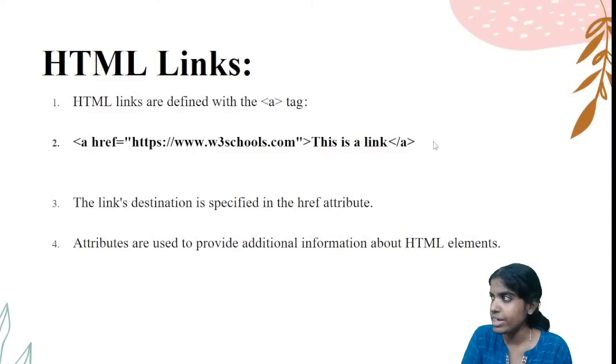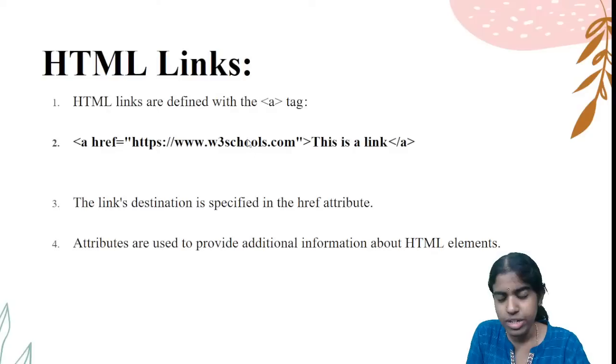For example, I am developing some bigger applications. I am developing a website for a pharmaceutical company, or for some other organization. If I want to create some reference, I can go for this a href attribute. The anchor tag provides a link to the corresponding website. Say for example, HTTPS, www, whatever website. If I want to visit Amazon or some other website, I create the corresponding link with the a href attribute. It just provides additional information about the HTML elements. The link's destination to whichever website I want to visit is specified in the href attribute.